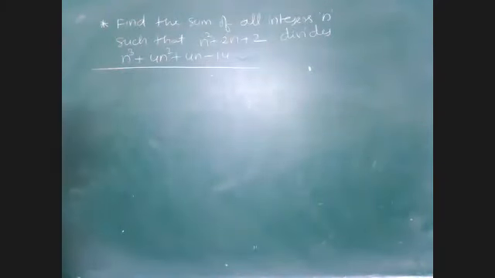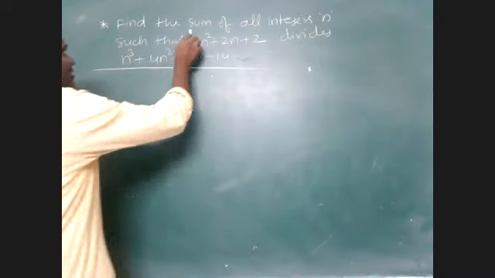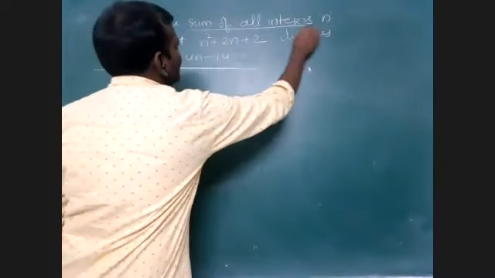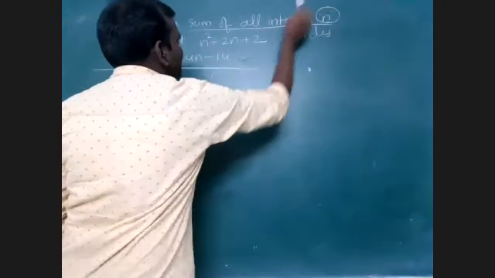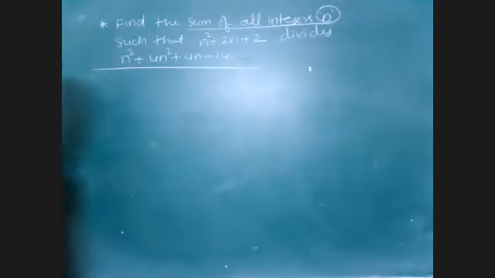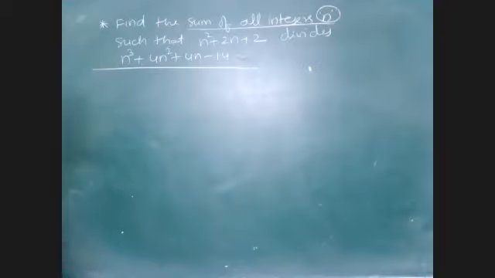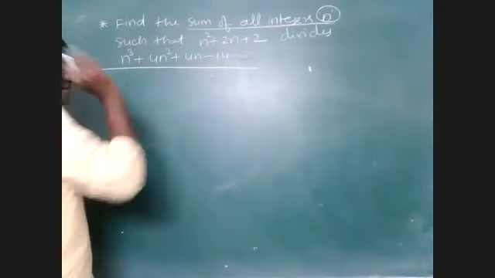That is the question. So I want the sum of all integral values of n, where n is an integer only, such that this exactly divides this.